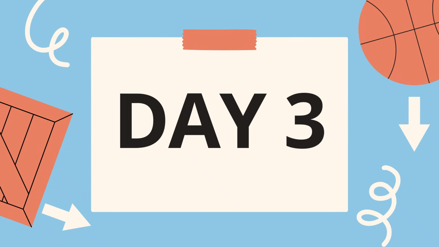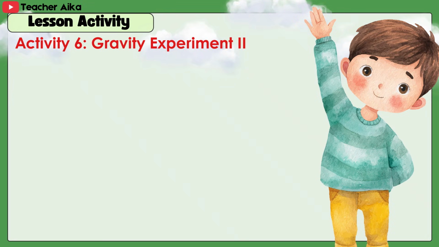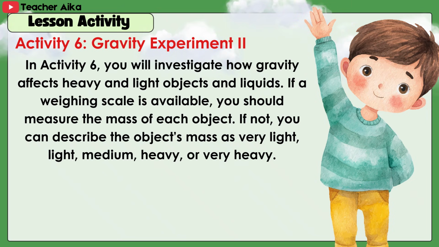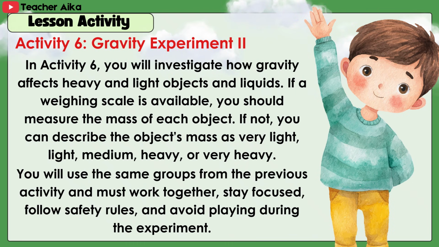Day 3. Activity 6, Gravity Experiment. In Activity 6, you will investigate how gravity affects heavy and light objects and liquids. If a weighing scale is available, you should measure the mass of each object. If not, you can describe the object's mass as very light, light, medium, heavy, or very heavy.